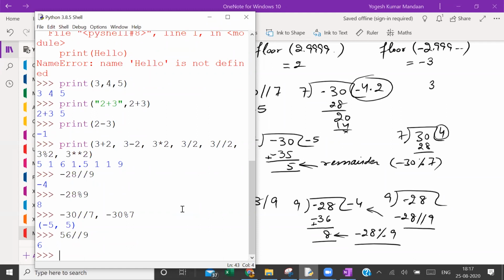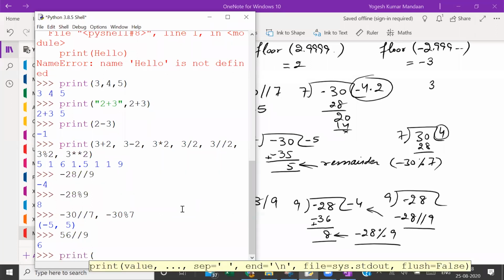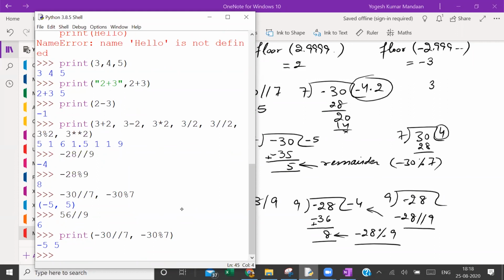And all of you must install Python today itself by following the method which I told you and practice this. So I hope print statement is clear, and then the different operations, those are also clear. Remainder and floor division, which give big problems, those are also clear. Sir, if we use print function with this, then also we will get the same answer. Yes. Print minus 30 floor division 7, minus 30 remainder 7. Is that clear? Yes, sir.